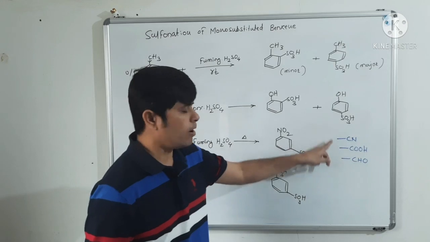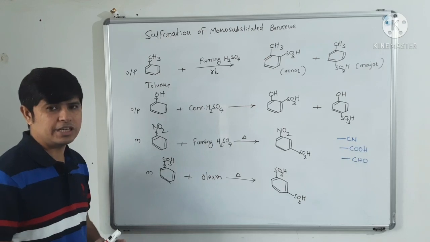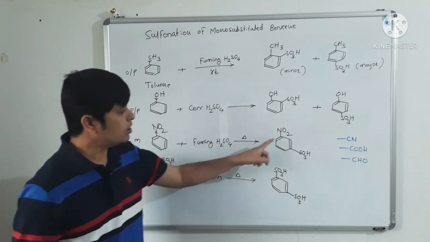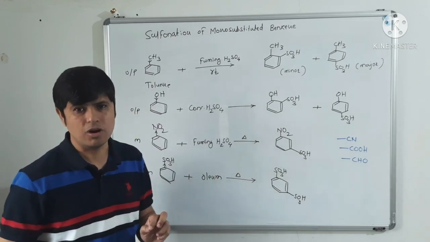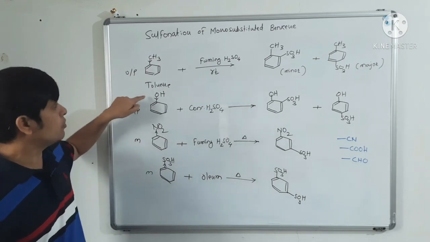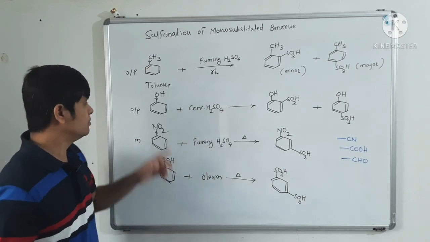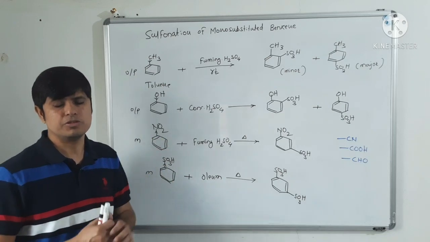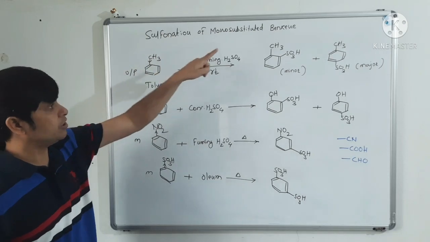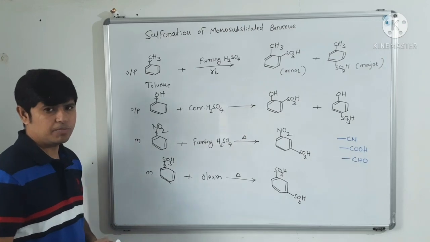Suppose this type of substituent is present on the benzene ring and we are carrying out sulfonation of that electron withdrawing monosubstituted benzene ring, then we will get the meta substitution product, always. And if an electron donating group like OH, CH3, NH2 is present on the aromatic ring, then we will get a mixture of ortho-para substitution products. So this is sulfonation of monosubstituted benzene. You may note this down.